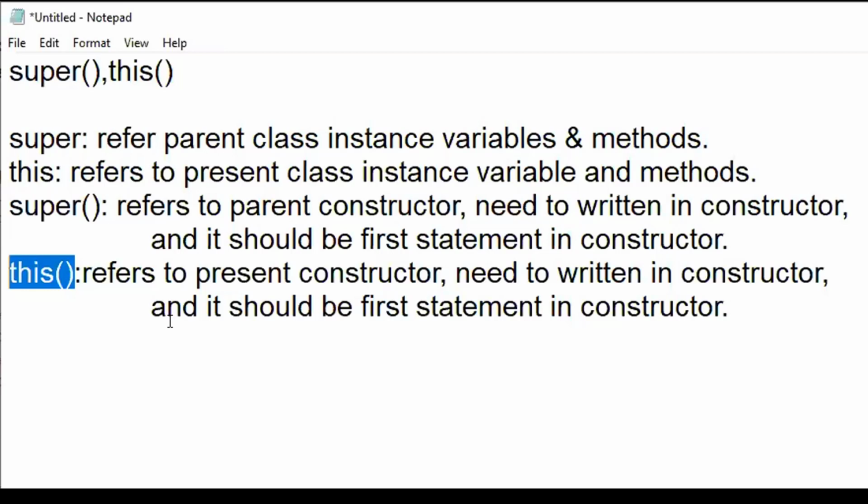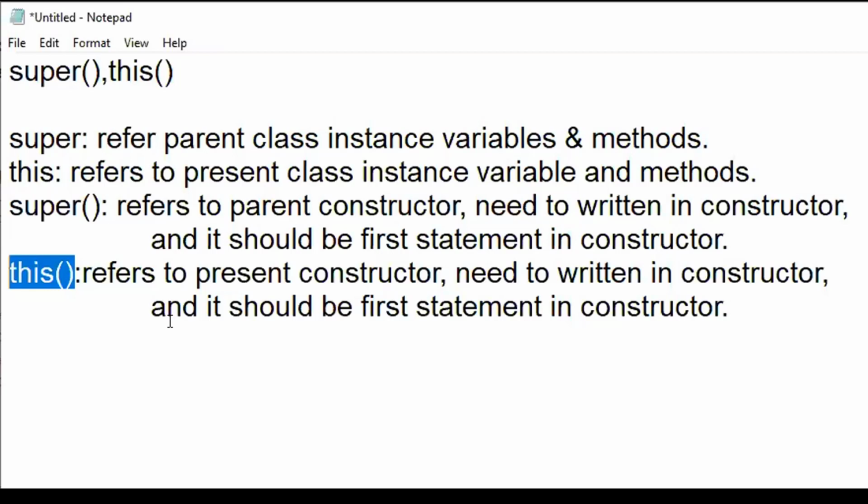So there will always be a necessity such that sometimes you want to refer to the methods or instance variables of the parent, and sometimes you want to refer to the present current class instance variables or methods, right? When you have two classes and there is a requirement of interchange, meaning seamlessly communicating with the variables of both the classes, then the picture of super and this will come.